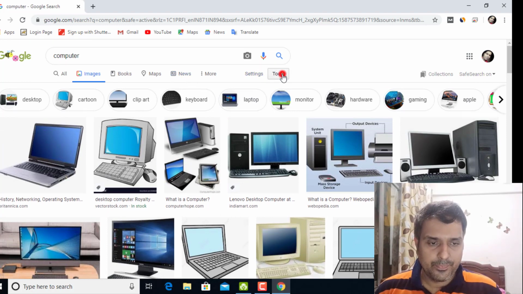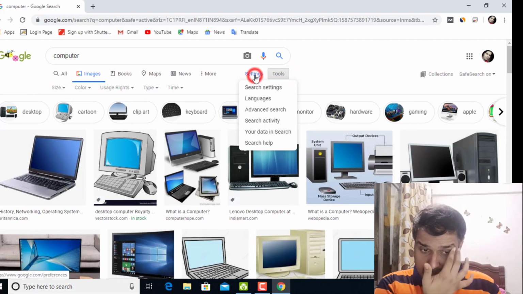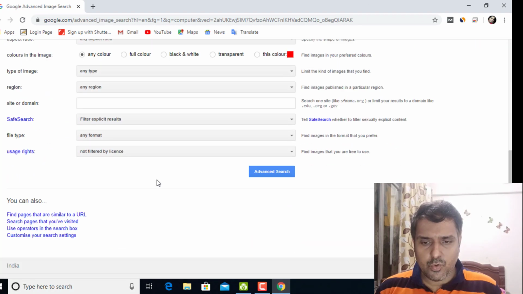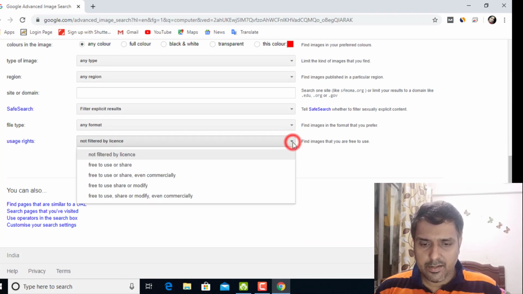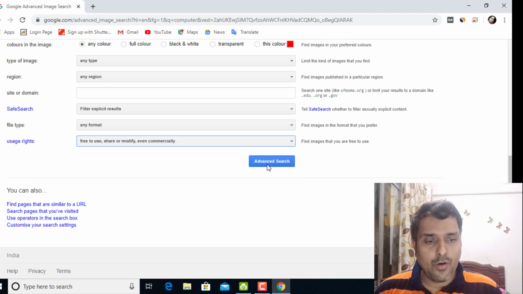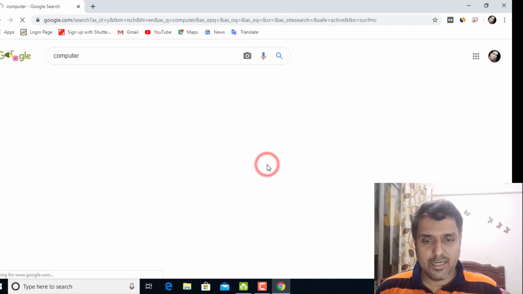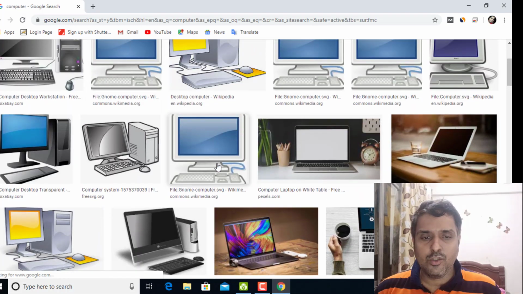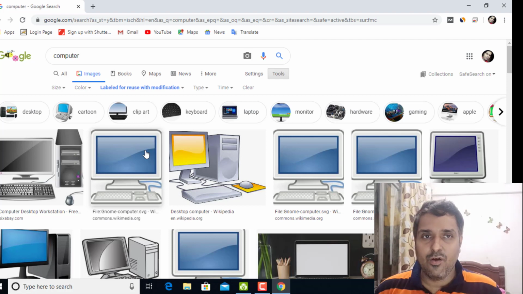You can go to settings, tools, settings, and here you can click on advanced search. You may get it here too, but here is also another one. You can use this advanced search, go down, and here you have to select free to use, share, or modify even commercially. This option has to be checked, then click on advanced search. That's it. Now these images are free to use and copyright-free, so you won't get any copyright strike on any blog or anything after using these images.